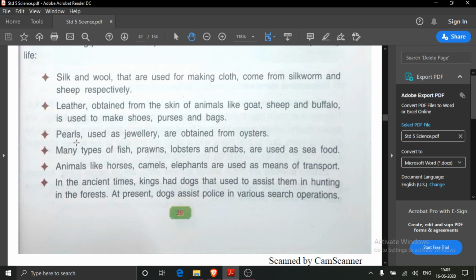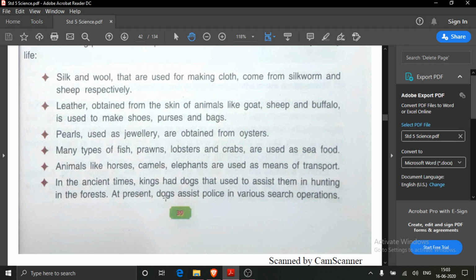We use pearls also as jewelry, and these are obtained from oysters. Then many types of seafood also we get. Which type of seafood? Fish, prawns, lobsters and crabs. Then some animals are used as means of transport. Which animals are used as means of transport? They are horses, camels, elephants, etc. Then some animals help us in search operations.